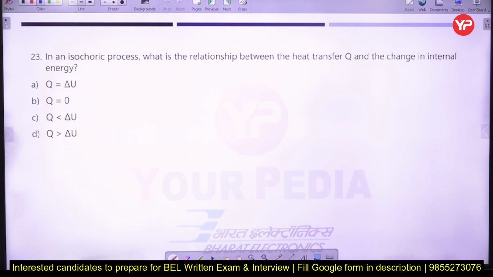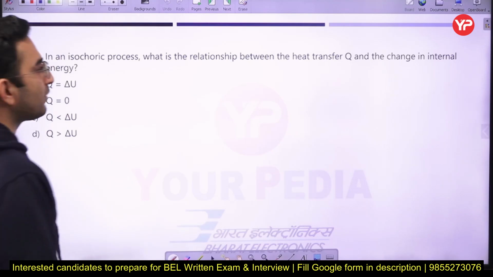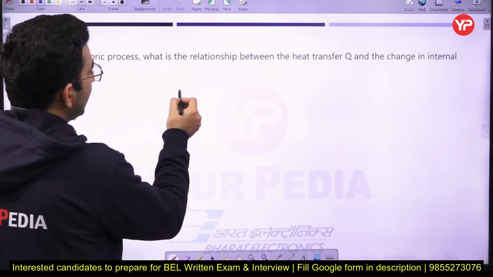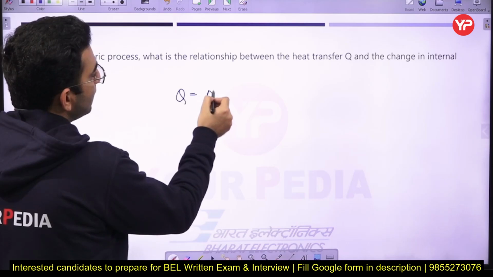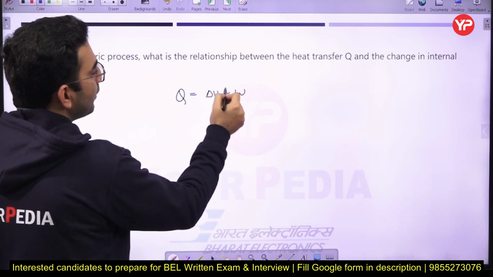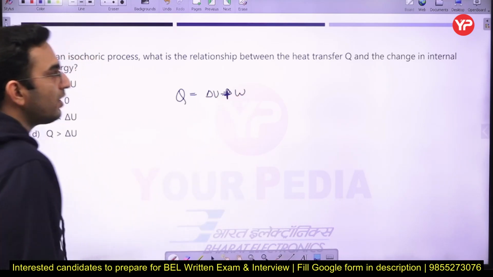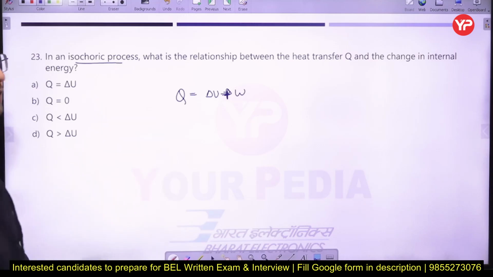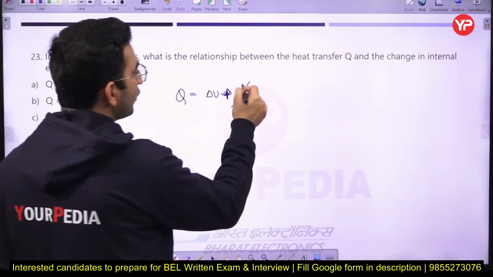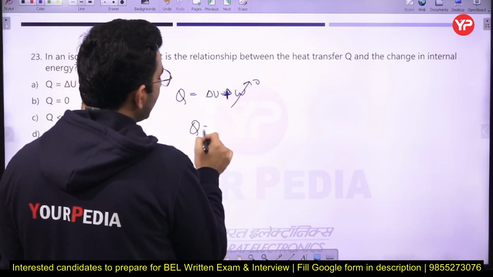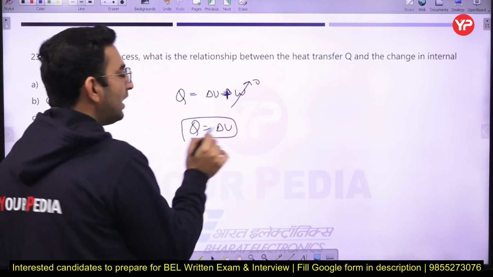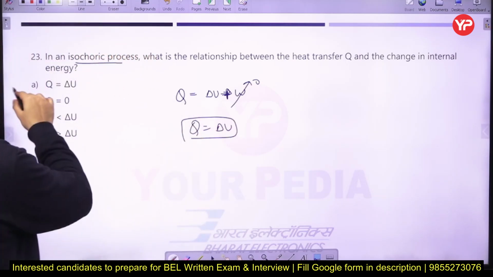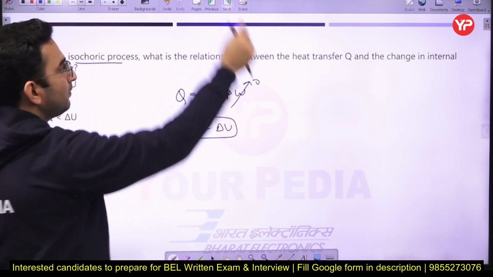Next, in an isochoric process, what is the relationship between the heat transfer and change in internal energy? So just see here, according to the first law of thermodynamics, Q is equal to delta U plus W. In the case of an isochoric process, the constant volume process, the work done is going to be 0. That means all the heat supplied into the system increases the internal energy of the system here. So option A is going to be the correct answer.